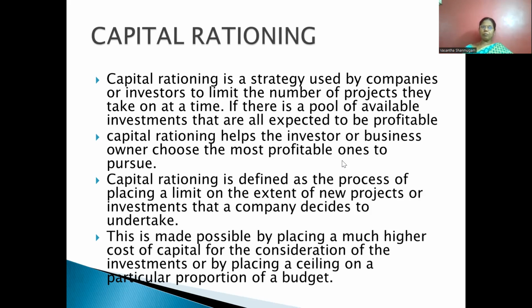Another important thing is the nature of the capital budgeting. They have to identify whether it is an independent project or a mutually exclusive project. These are the important things everybody should understand about capital budgeting.